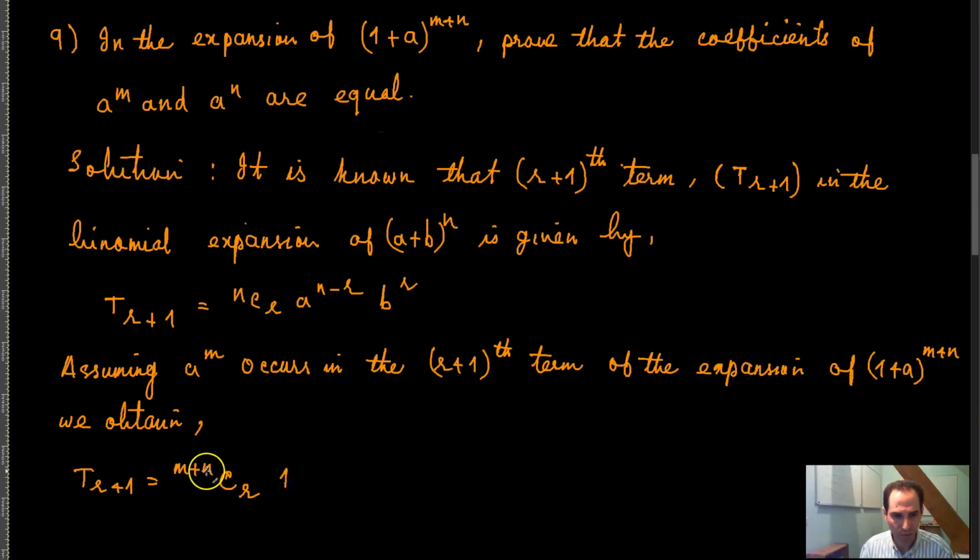So 1 raised to the power m plus n minus r, and then b raised to the power r, which is a raised to the power r. So that would be the same thing as m plus n combination r, a raised to the power r, right?